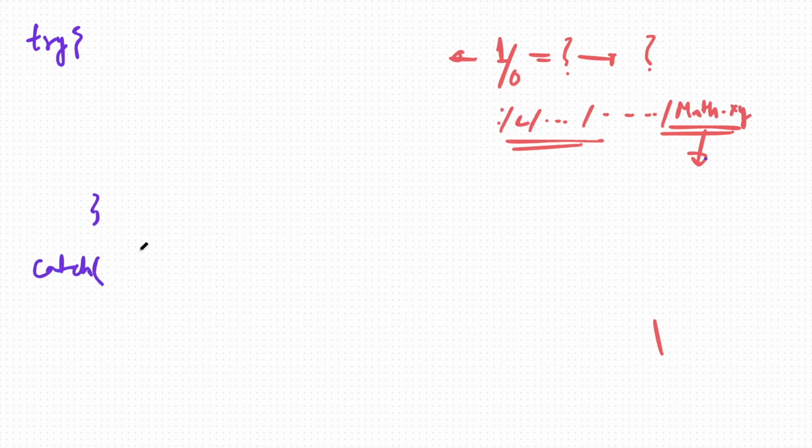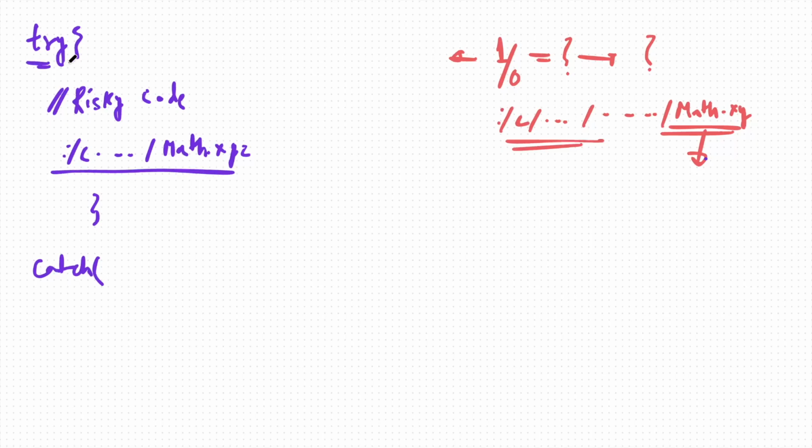Now you write all of your risky code here. For example, I am trying to access that C file of math.xyz, so I will put this statement inside a try block.